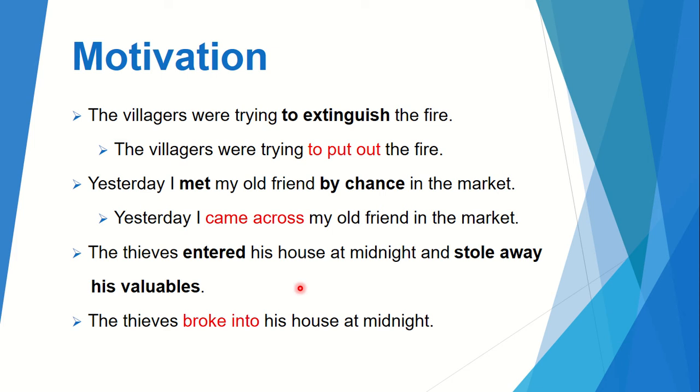The thieves entered his house at midnight and stole away his valuables. So this is a long sentence that can also be summed up like this: the thieves broke into his house at midnight. Again you can see that the use of this phrase broke into has made this sentence more compact and more inspiring than the first one.